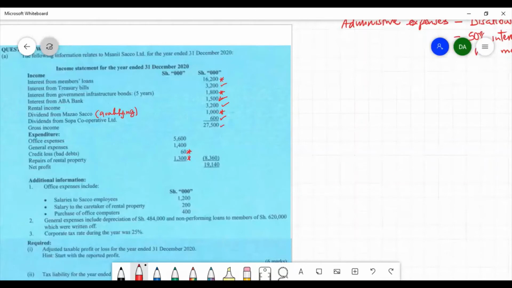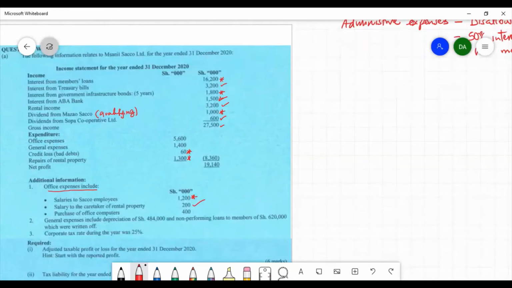General expenses is explained in the additional information number 2, and general and office expenses is explained in the additional information number 1. Let us then visit the additional information number 1, which says that office expenses include the following: salaries to employees, this is an administrative expense, which is not allowable. Salary to the caretaker of the rental property, this should be deducted from the rental property.